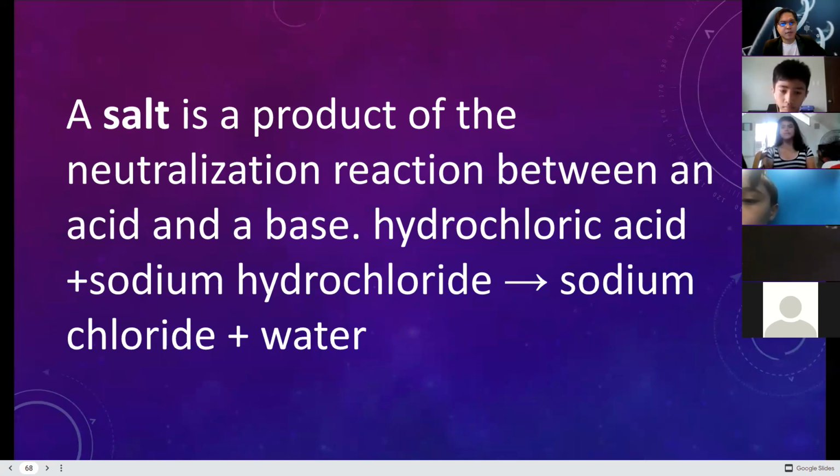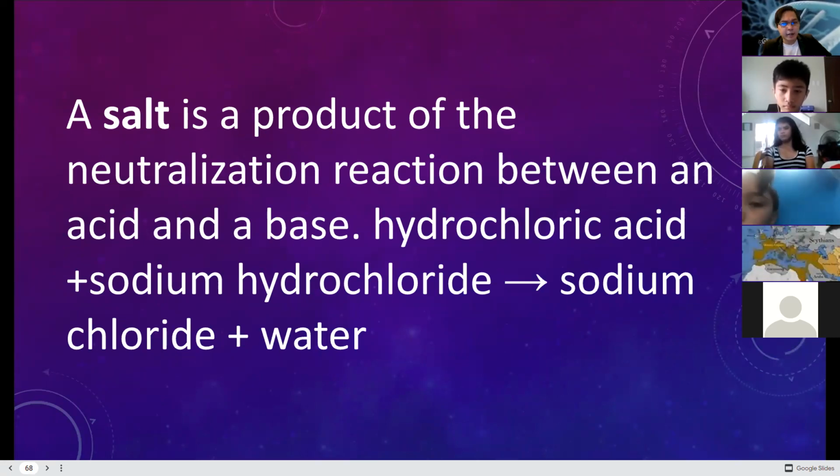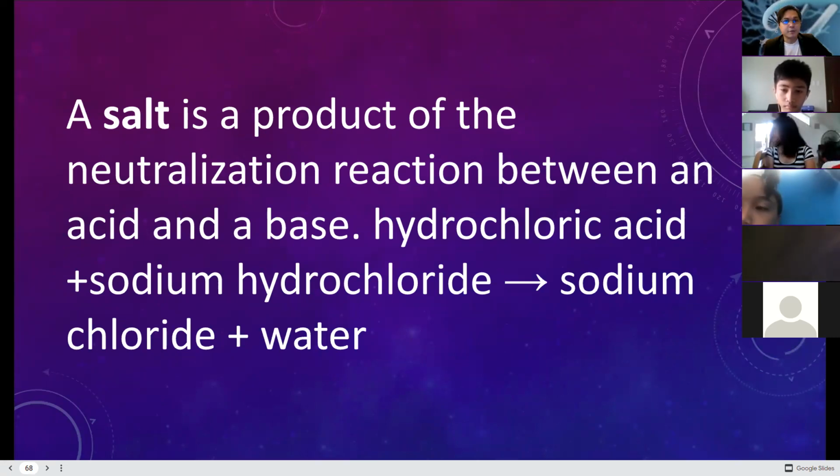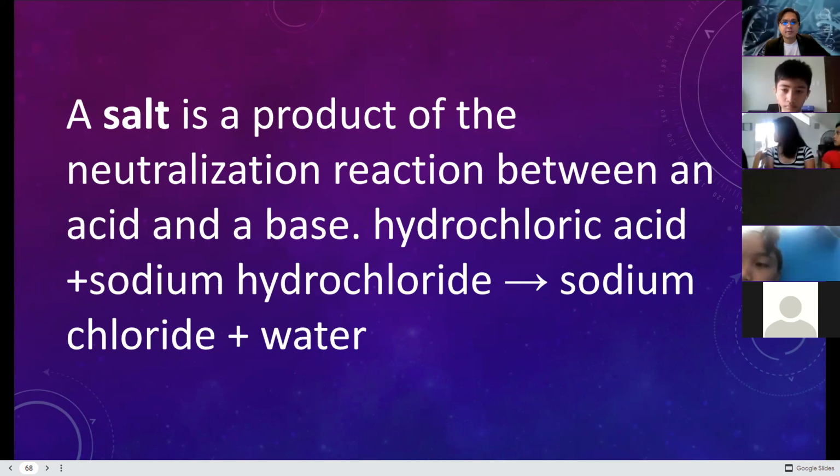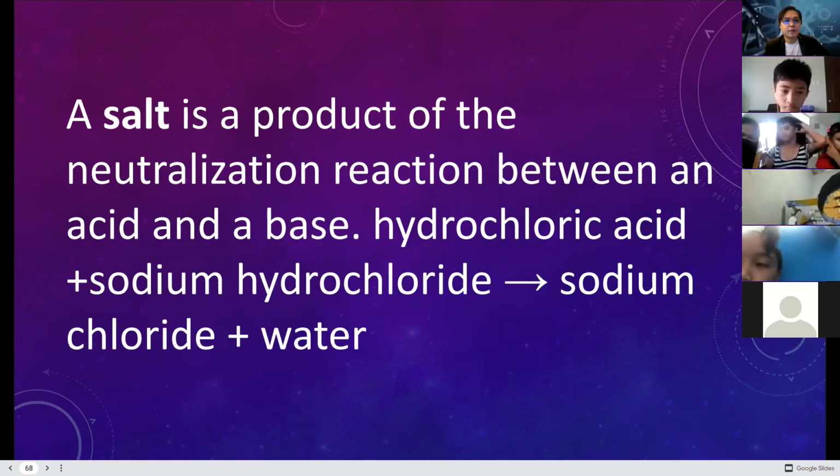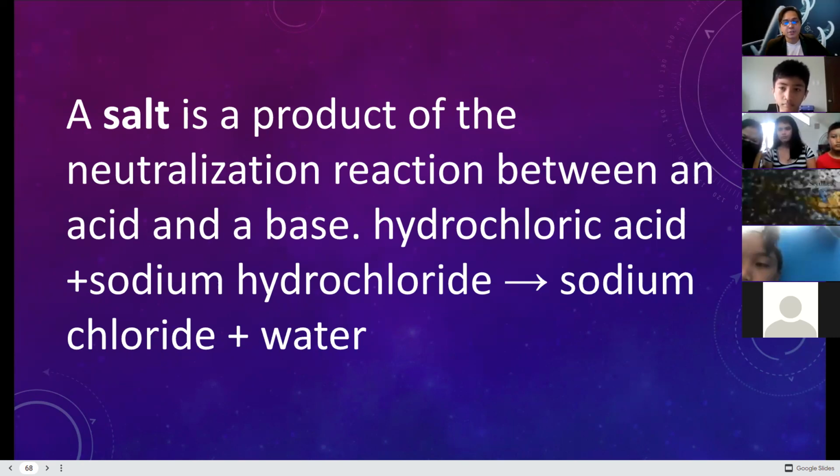As far as I know, it will create again sodium chloride and water in the process of mixing. It is also exothermic, so just be careful with that. It releases heat in the process.